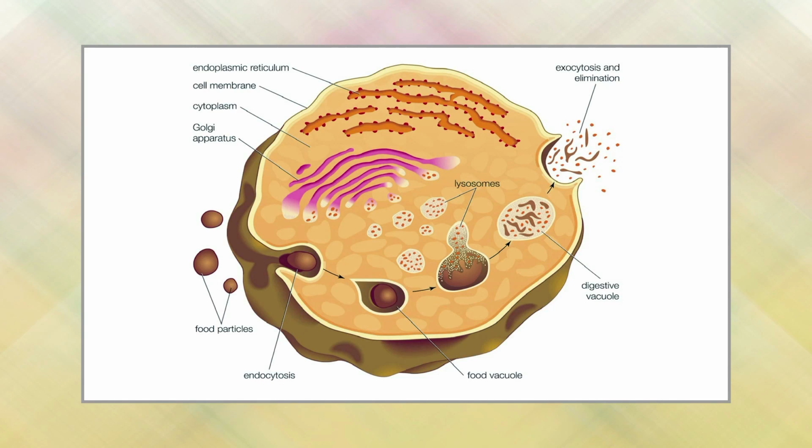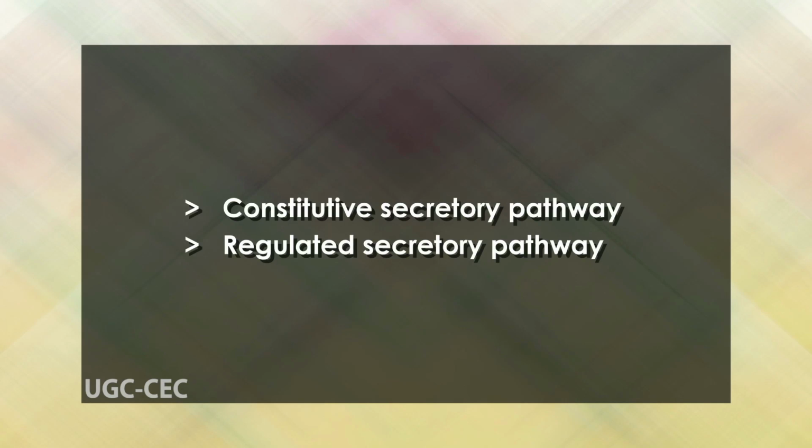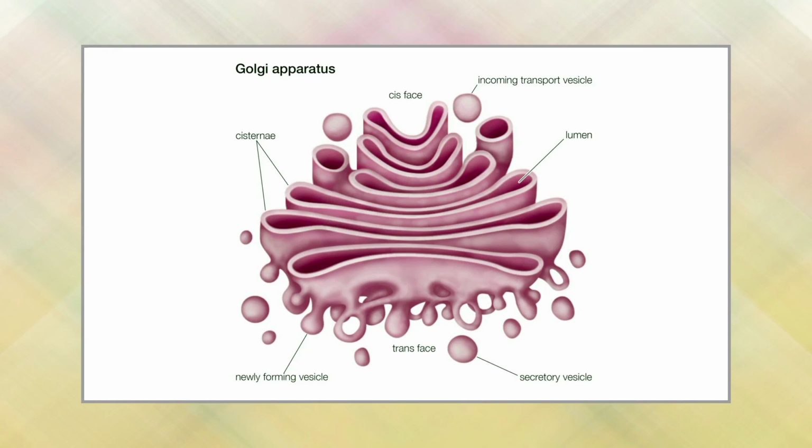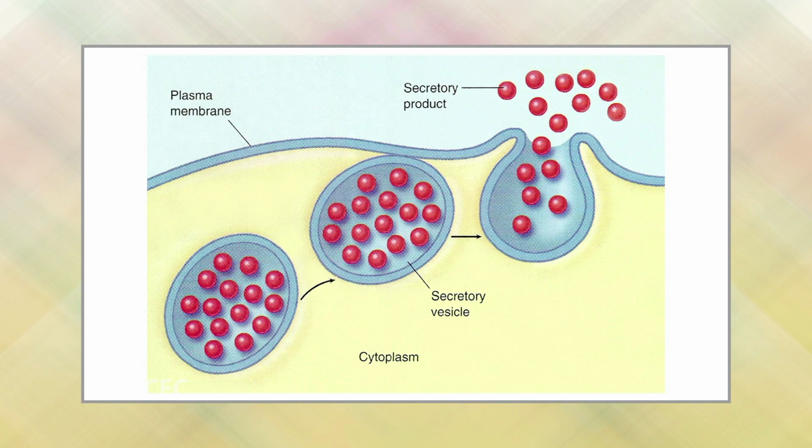Two types of secretory pathways are involved in exocytosis. The first one is the constitutive secretory pathway and the second one is the regulatory secretory pathway. Constitutive secretory pathway: protein molecules in the Golgi apparatus which are not tagged with signal peptides are secreted by the constitutive secretory pathway. The products which are secreted out by the cell are sorted in secretory vesicles. Since these vesicles contain a dense core, they are also called dense core vesicles.